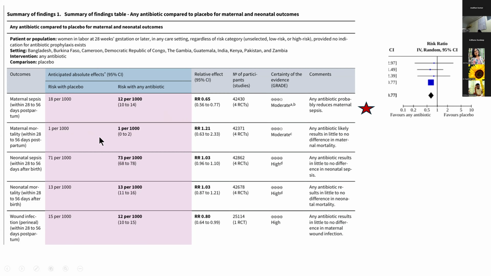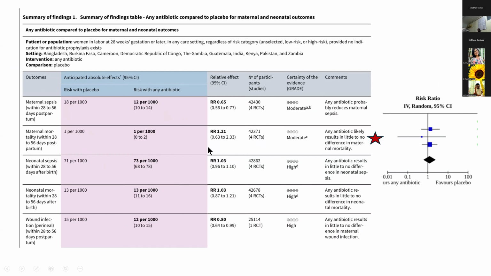Now we have to see that they have had 42,000 patients. So the OIS, optimal information size, is already reached. I mean, so there's a plus minus. As long as you explain why you did and didn't do. Yeah. So the next outcome, that is maternal mortality. Is there any effect in this outcome? No. Because your relative effect is only 1.21 and your confidence interval is about 0.63 to 2.33. Would you downgrade this for imprecision?